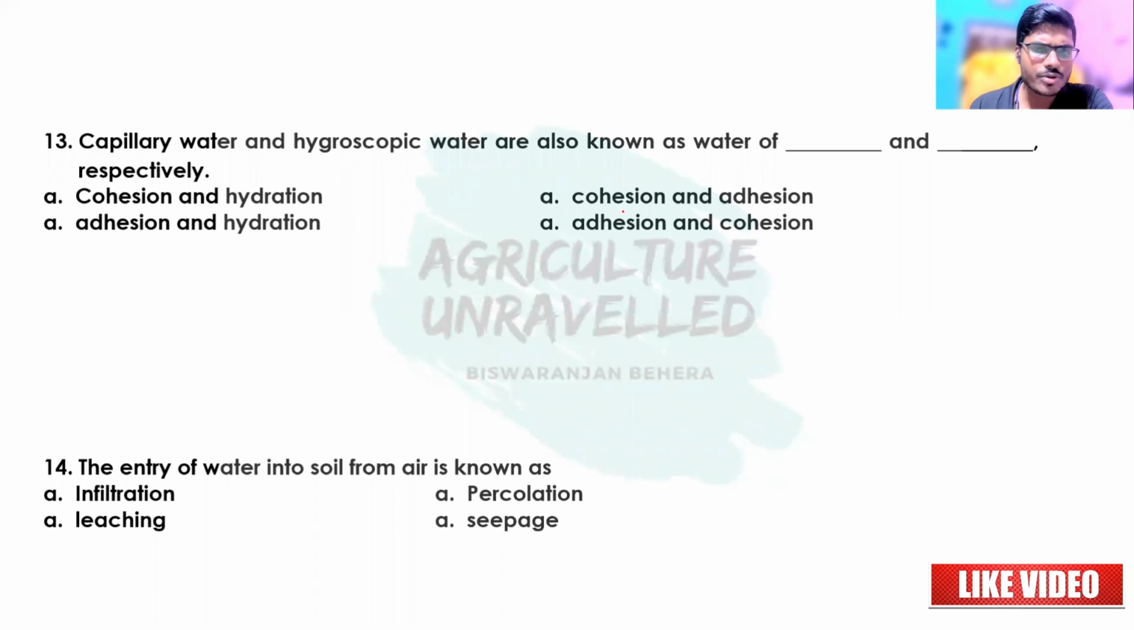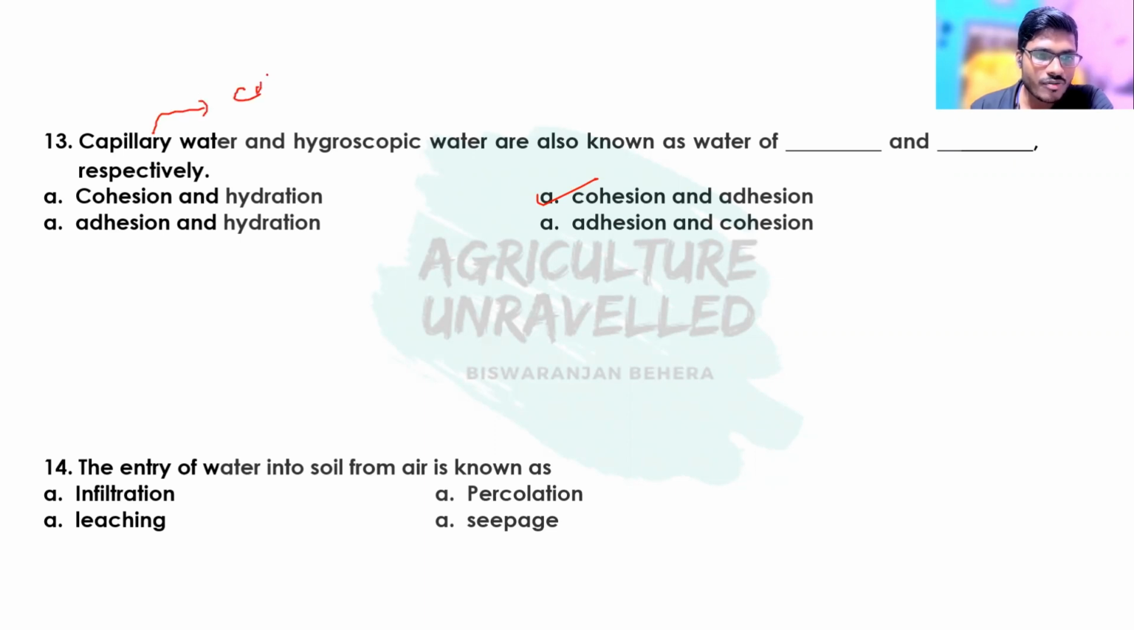Then coming to the next question: the capillary water and hygroscopic water are also known as water of dash and dash respectively. The options are cohesion and hydration, cohesion and adhesion, adhesion and hydration, adhesion and cohesion. So the correct answer is cohesion and adhesion. Here the capillary water is also known as water of cohesion, whereas the hygroscopic water is also known as water of adhesion. So what then is adhesion and what is cohesion?